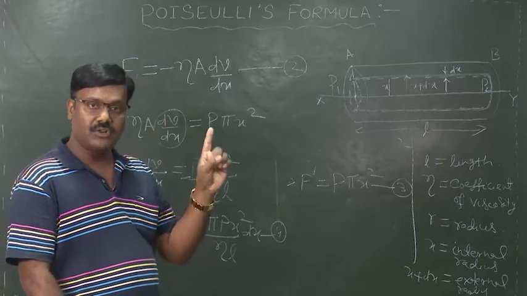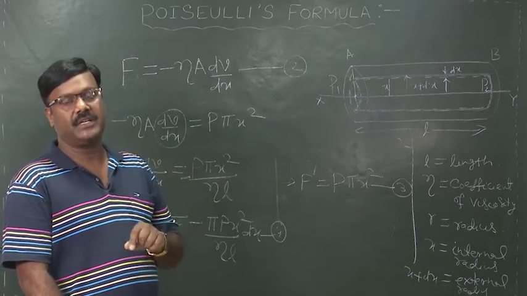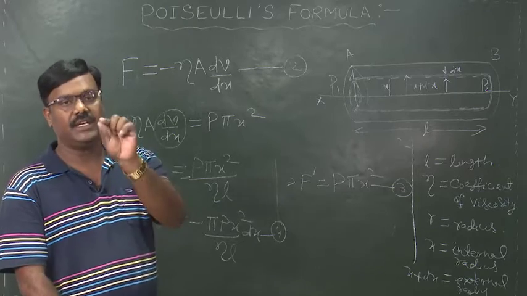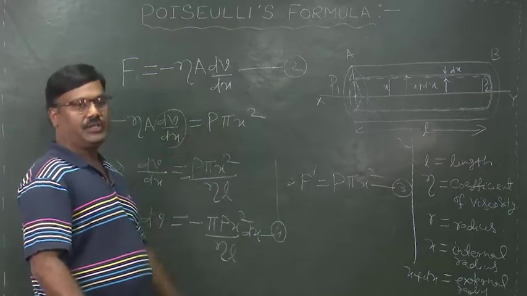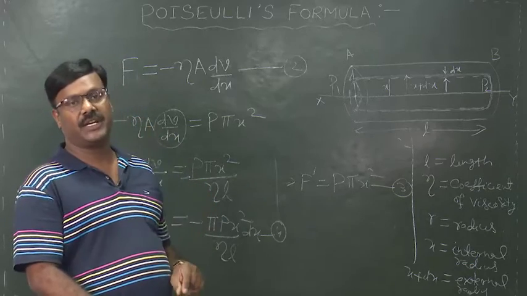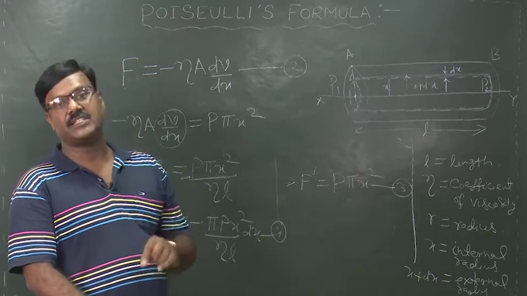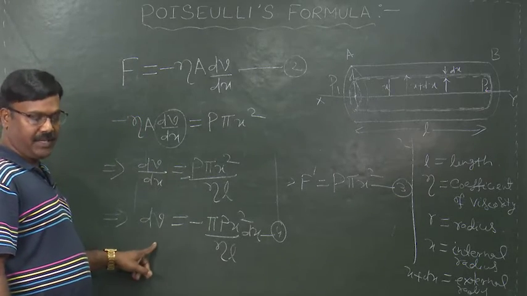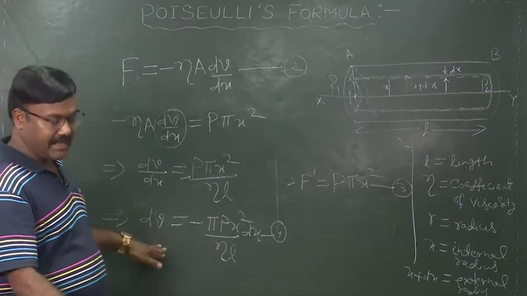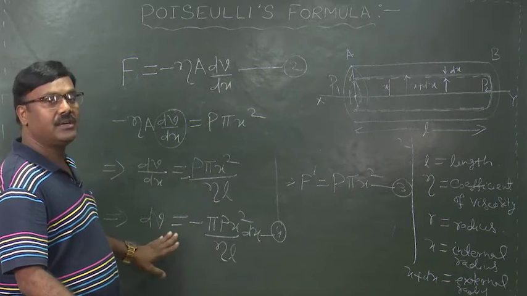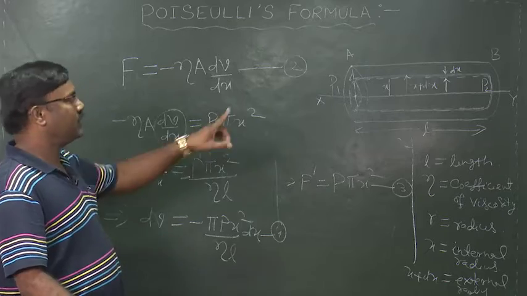I have already told you that dV can be obtained by multiplying velocity with the area of the tube. Now, velocity can be obtained from the integration of dv. Now, we have arrived at dv. So, by integrating within the proper limits, we can get the velocity of the liquid through the element.